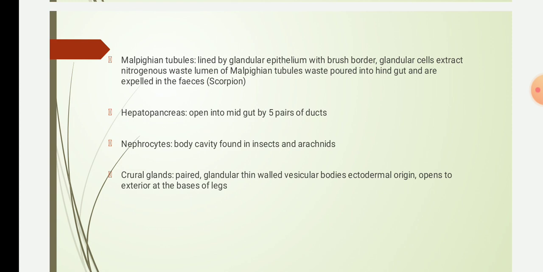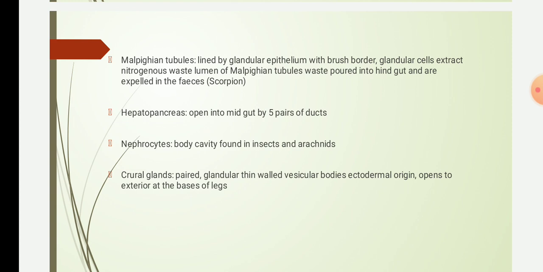The next one is the nephrocytes. These nephrocytes are specialized excretory cells found in groups in the body cavity of insects and arachnids, and they act as excretory organs as well as being phagocytic in function.